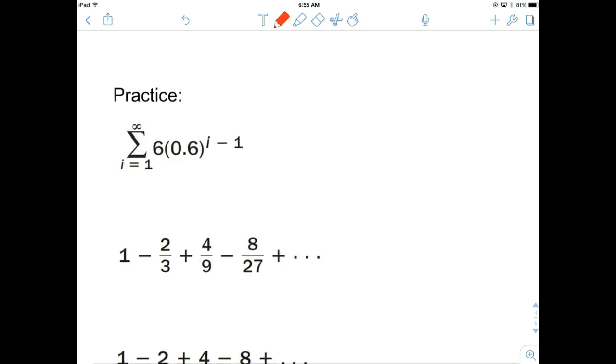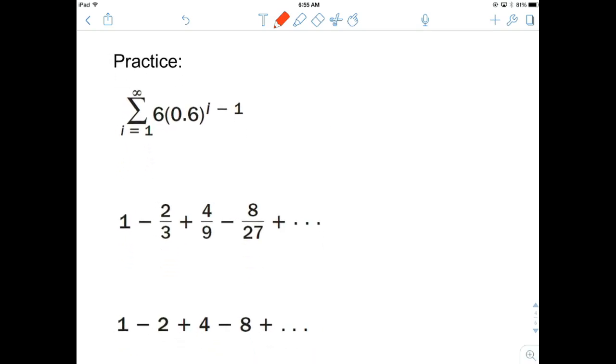All right, so I've got a couple practice problems for you here. Remember, always we're going to check to see if R is between 1 and -1. All right, so first identify R. That's probably the most important thing. We do need a sub 1, but R is where we need to start. So R in this situation is 0.6. Our a sub 1 is just 6.